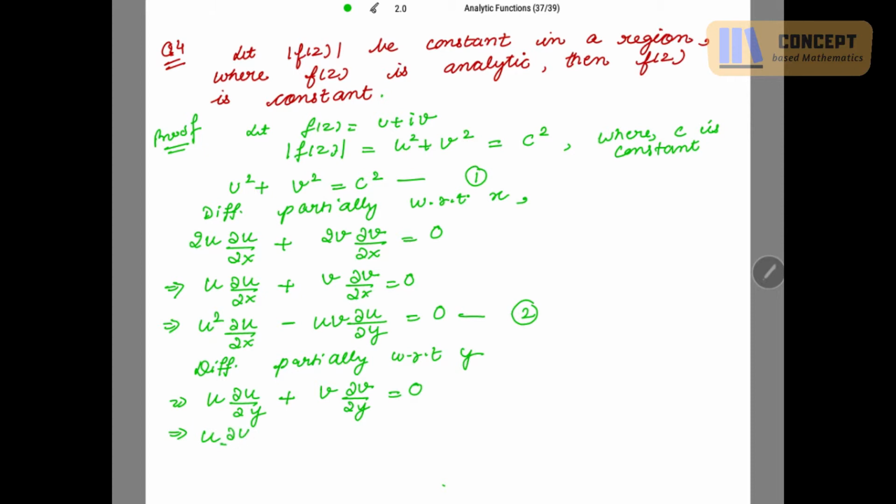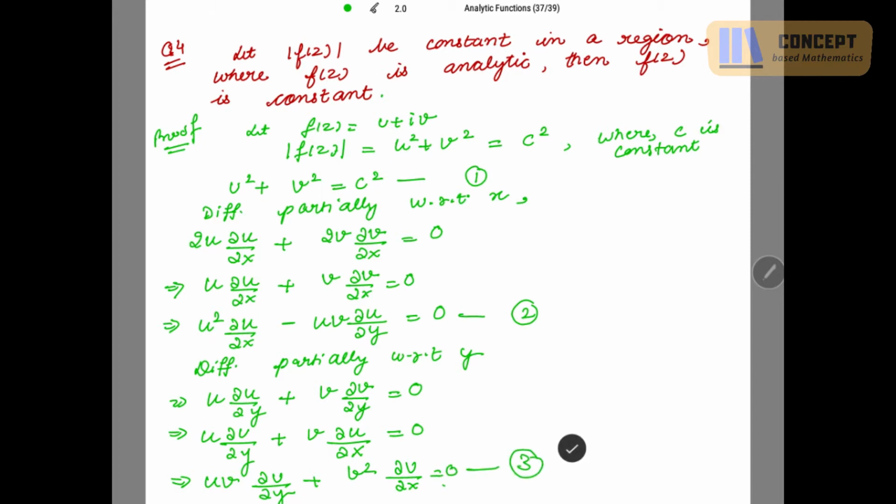So this is ∂u/∂y + v ∂v/∂y becomes ∂u/∂x = 0. Now multiply the whole equation by v: uv ∂u/∂y + v² ∂u/∂x = 0. Take this equation as 3.